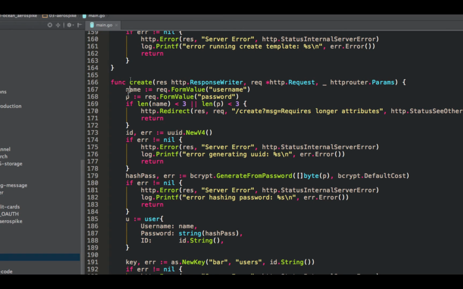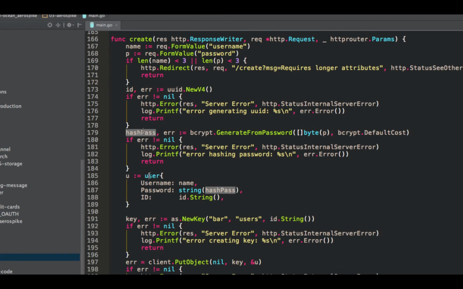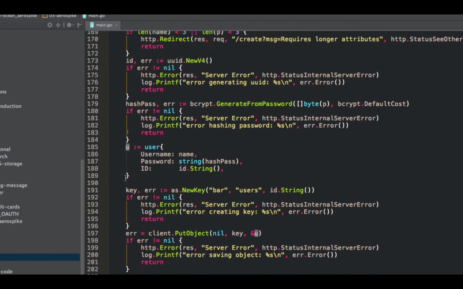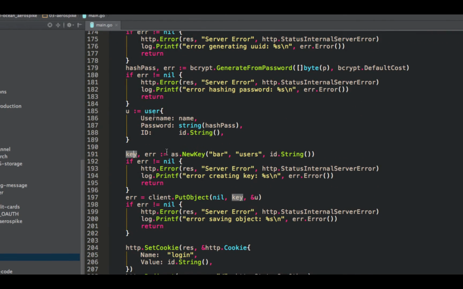So get the name and password, do our normal checks, UUID, hash pass, create the actual user. All that's exactly the same. So now we create a key. Same as in App Engine, you create your keys. Except I don't think Aerospike's got new and complete key. I think you just have to manually do it all yourself. So make sure you know your UUID generation.